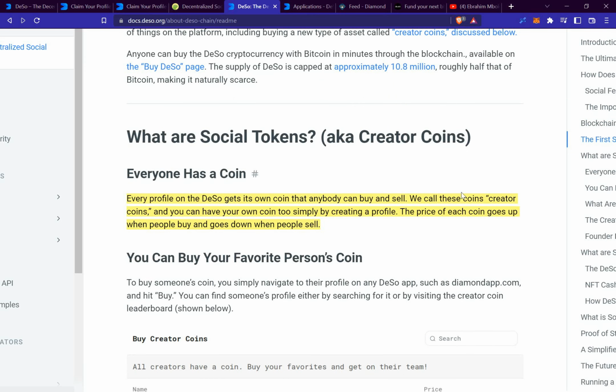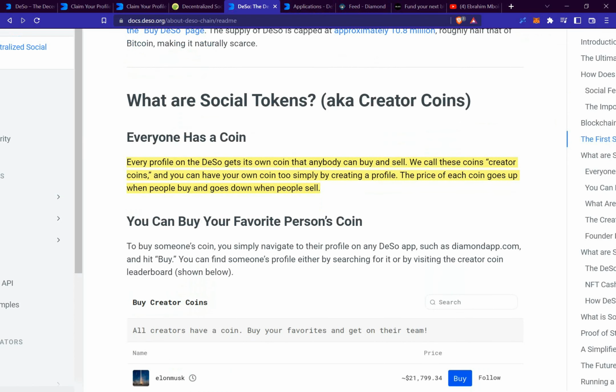Moving forward, there's also something that's called a social token, also known as a creator token, on the Diamond platform. So this is the Diamond platform. This is like your Twitter but built on the blockchain. Now, understanding more about the creator token. Everyone has a creator token. Every profile on DESO gets its own coin that anybody can buy and sell. We call these coins creator coins, and you have your own creator coin too, simply by creating a profile. The price of each coin goes up when people buy and goes down when people sell.